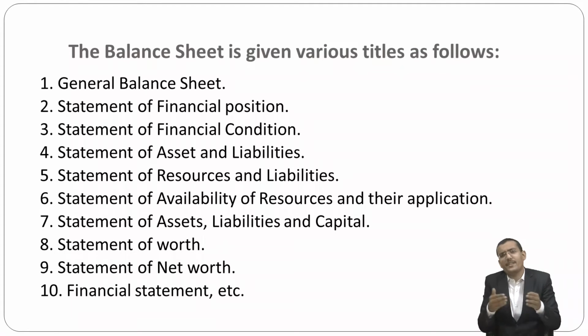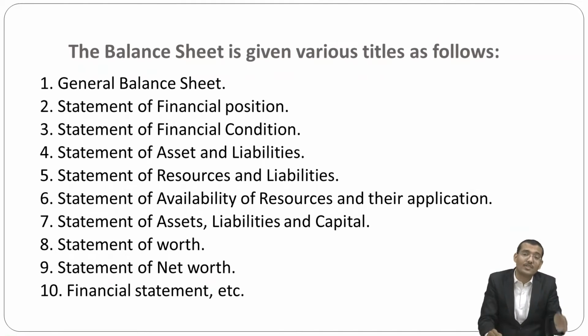In different areas and different eras, they define it in a different way and title it in a different way. So these are the titles of the balance sheet.